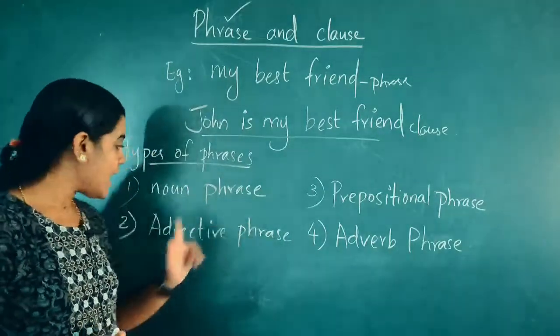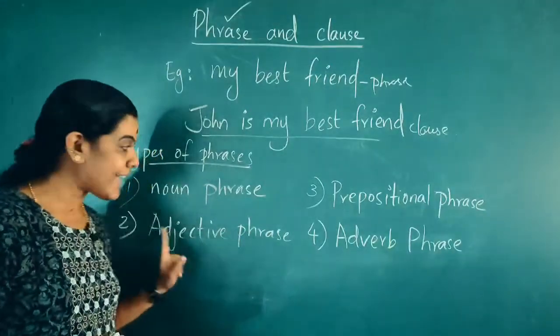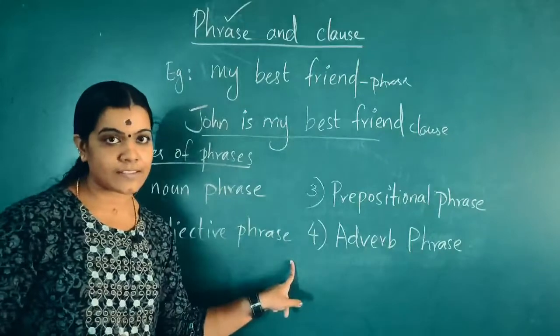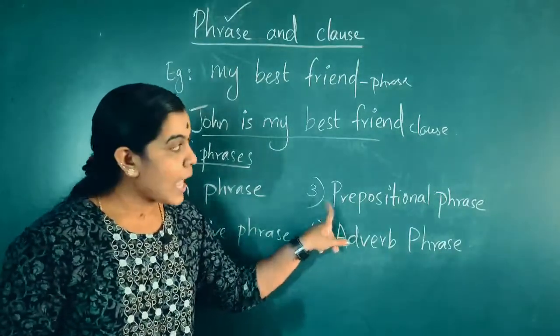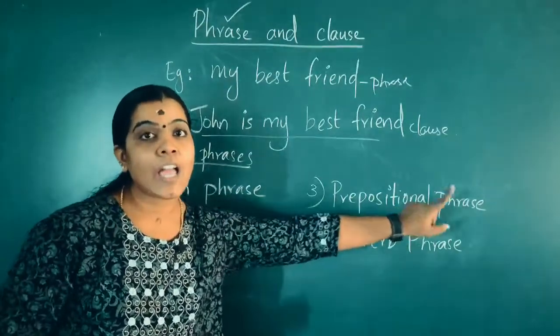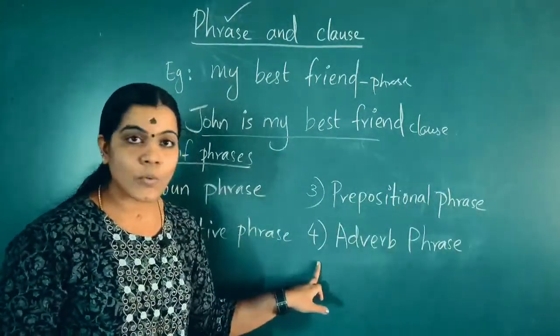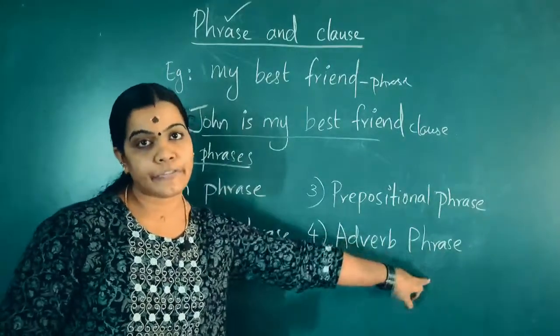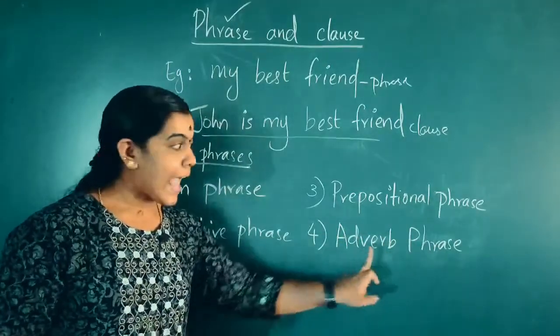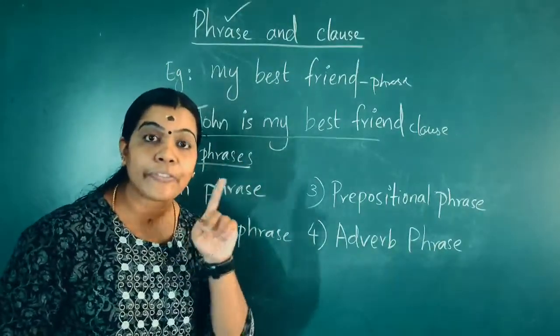The second one is adjective phrase. The third one is prepositional phrase. Please say aloud as I am saying. The fourth one is adverb phrase. So these are the four types of phrases.